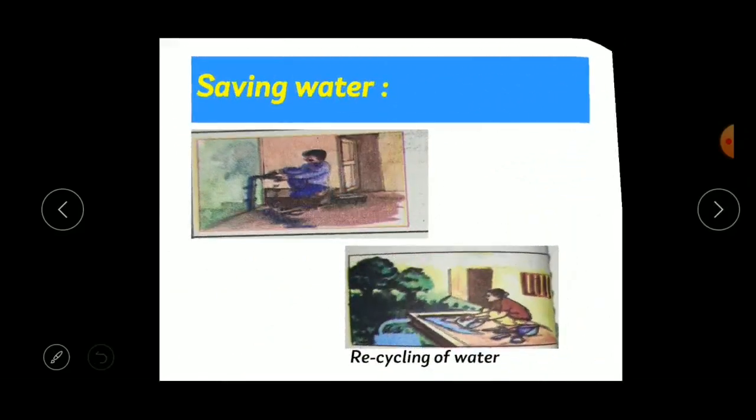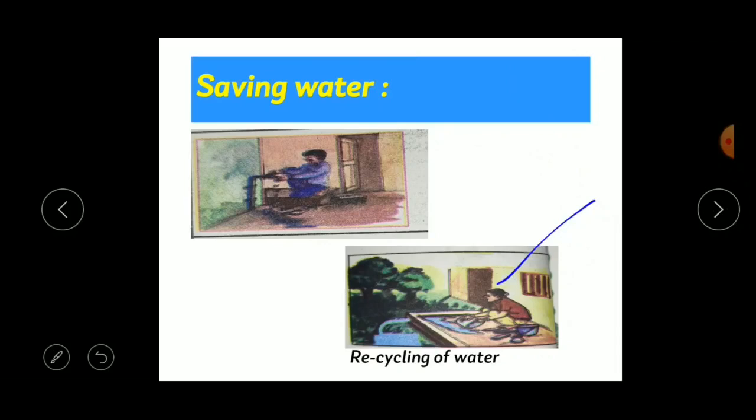So how we can save this water? Yes, now the question may arise, how we can save this water. So you can save this water by, if you have seen any tap which is open, you can close it. Yes, you can close that tap, so you can save the water. And the second one is recycling of water. You can recycle the water. So how we can recycle the water now, right?